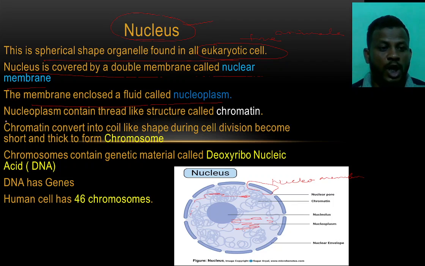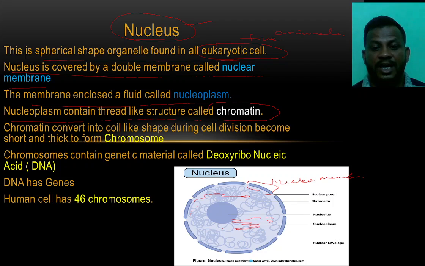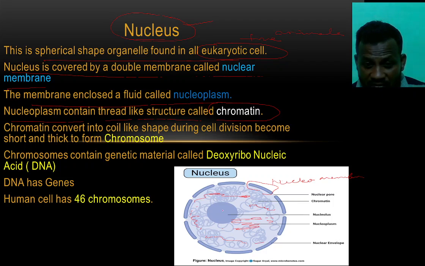Next, the nucleoplasm contains thread-like structures known as the chromatin. Look here in the nucleus picture, we see the thread-like structures present in the nucleus. These thread-like structures in the nucleus are known as the chromatin. Chromatin is converted into a coil-like shape during cell division.